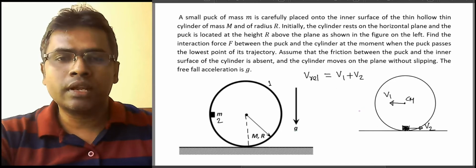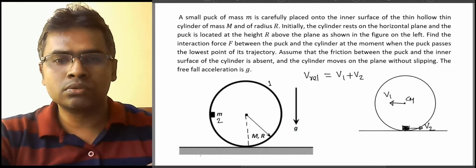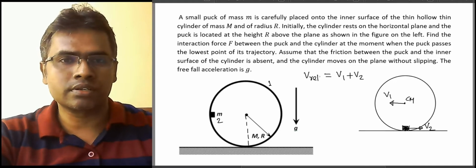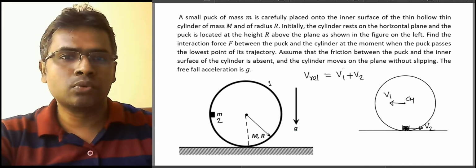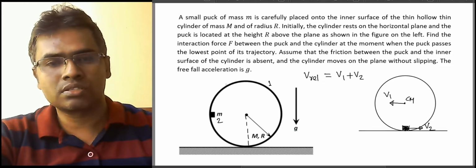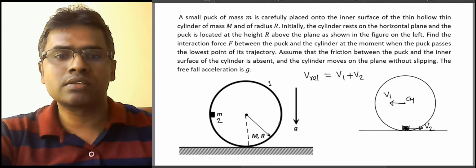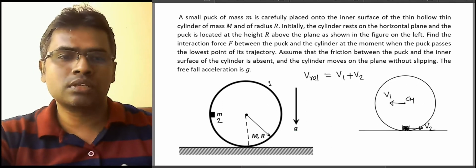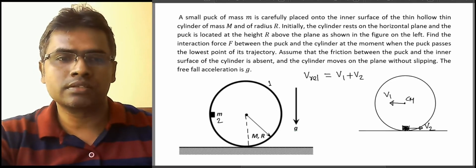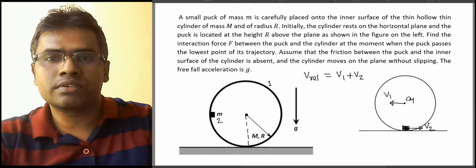One hint that the problem gives us is, even though between the cylinder and the horizontal ground there is friction, the cylinder moves without slipping. So basically the cylinder rolls without slipping. That means there is no mechanical energy loss. So we can use the conservation of mechanical energy and begin by writing at least the first equation.